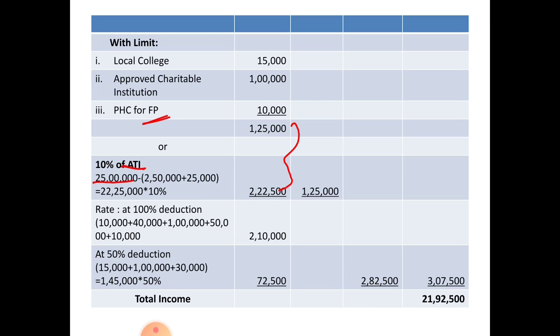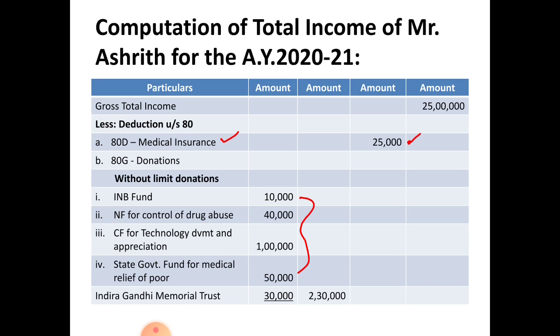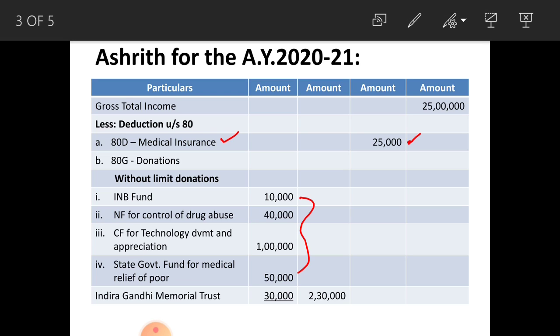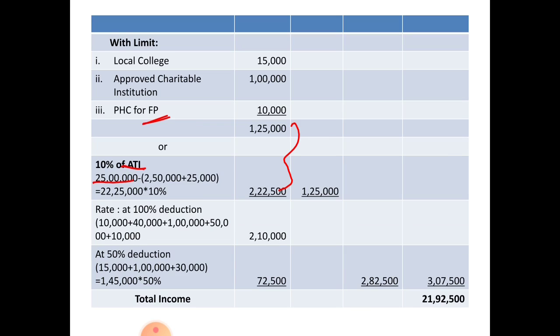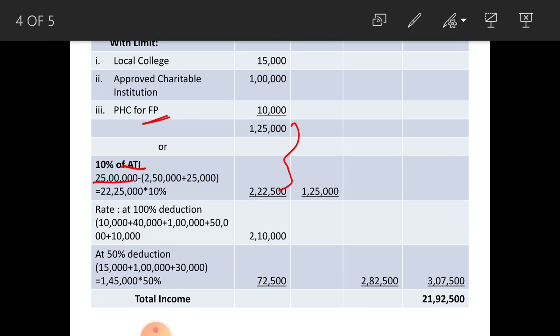Here 100% deduction you have to consider 5 items. They are Indian Naval Benevolent Fund, National Fund for Control of Drug Abuse, next one Central Fund for Technology Development and Appreciation and State Government Fund for Medical Relief of Poor in without limit donation, and one more item, that is Primary Health Center for Family Planning.